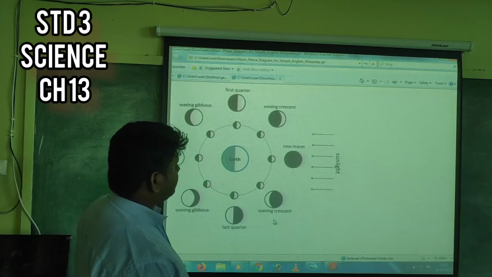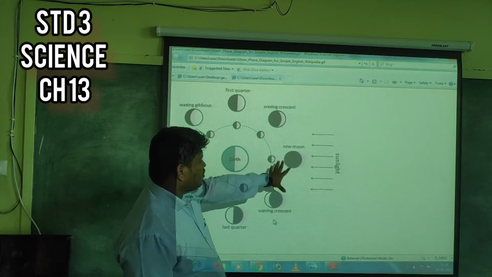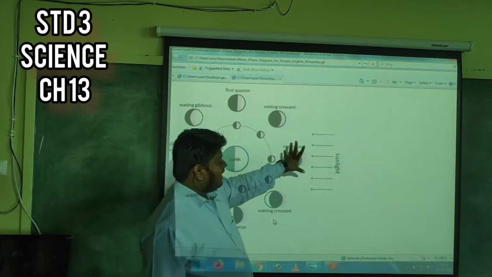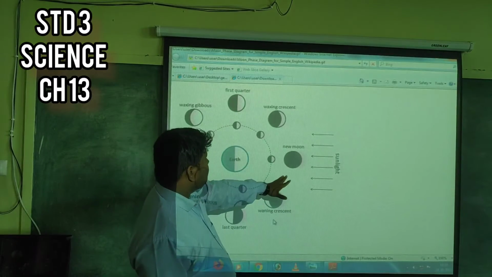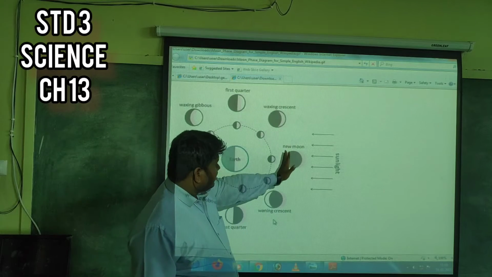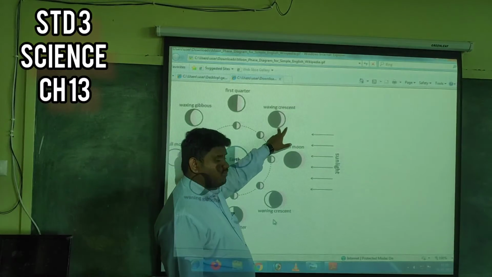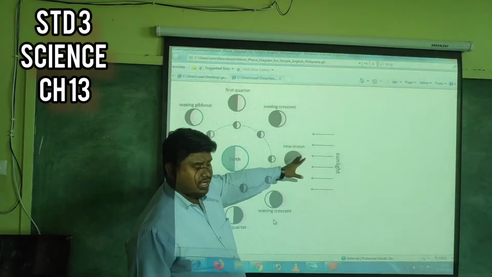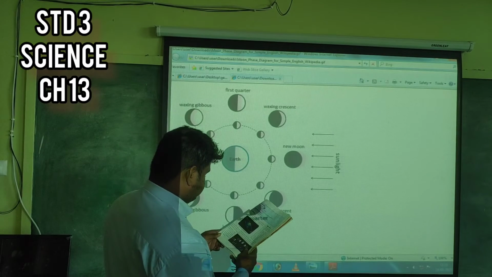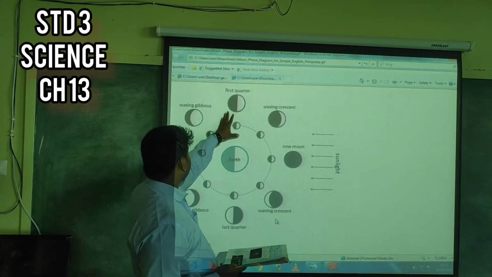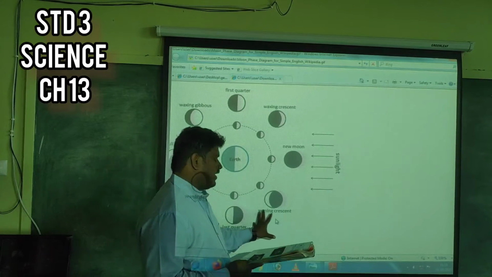So here you can see, if the sunlight is coming from this side and the earth is here, this is a new moon. At this time the light of the sun is very bright, so we cannot see the moon. But gradually, when it revolves around the earth, some of the white part becomes visible because of the sunlight. This is known as waxing crescent. Then this is first quarter, waxing gibbous, then full moon, then waning gibbous, then last quarter, then waning crescent.